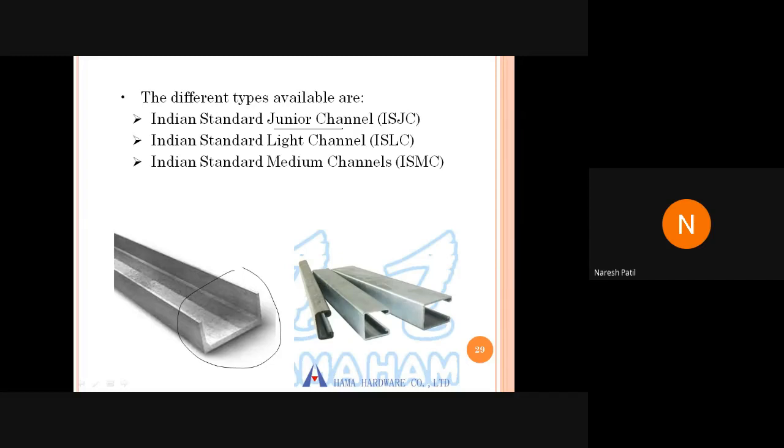If you are choosing ISJC, you have to refer to the properties for ISJC only. You can't mix the properties. Okay. I'll explain how to utilize the steel table there. Okay. Then we have ISLC. What is ISLC? Indian Standard Light Channel. Then we have ISMC, Indian Standard Medium Channel. Okay.